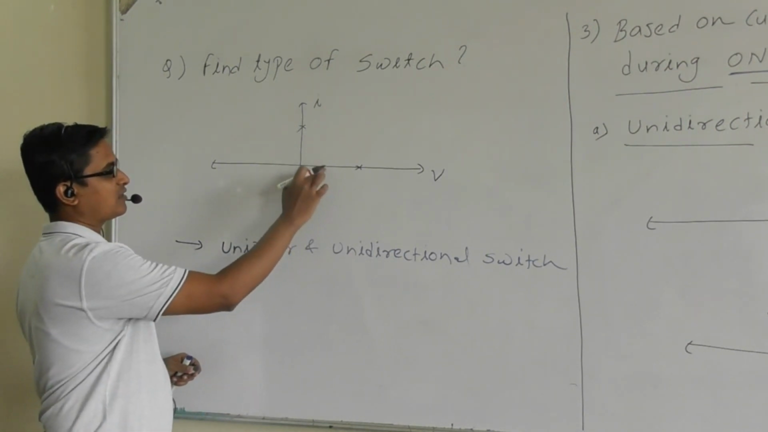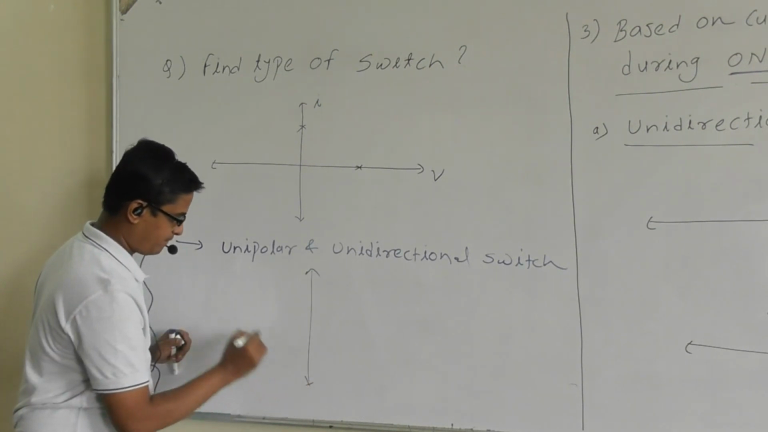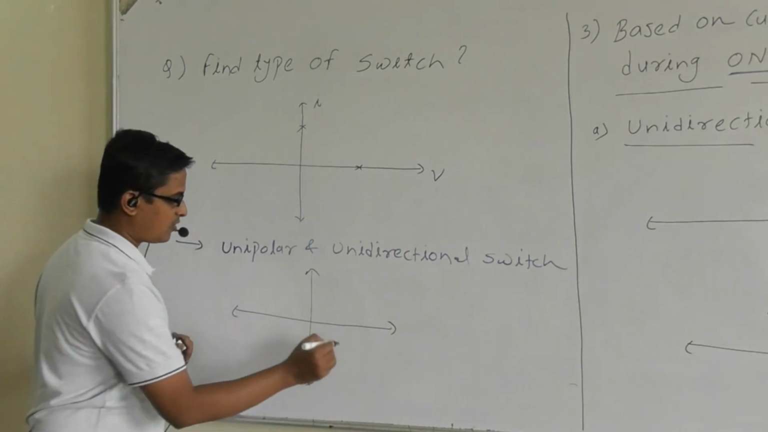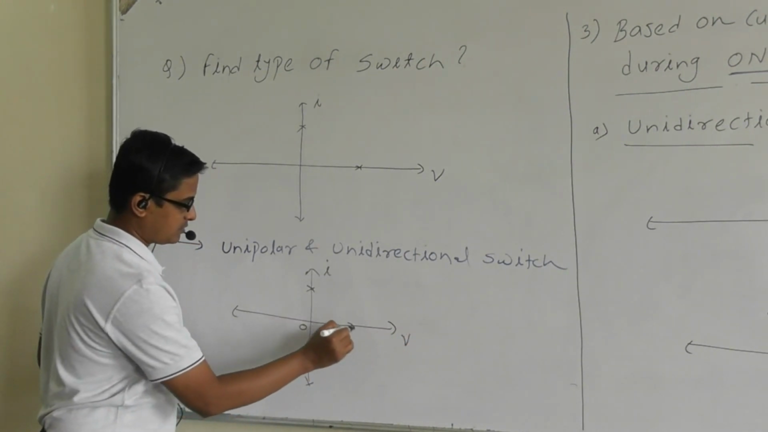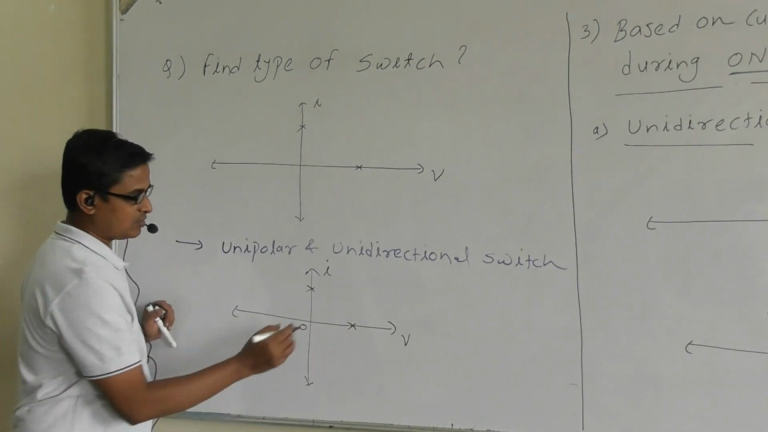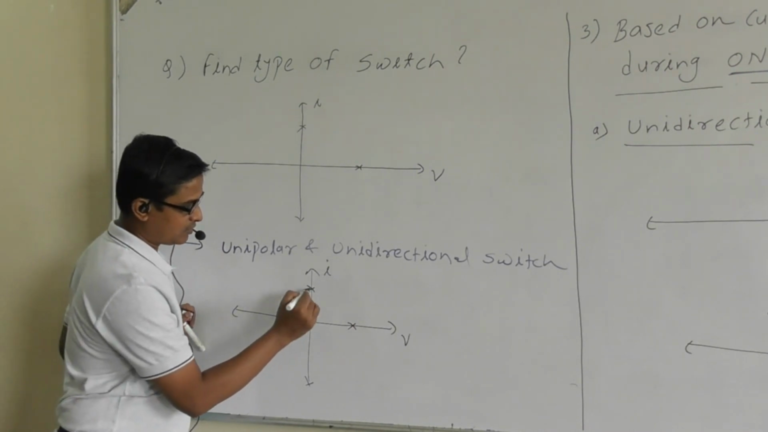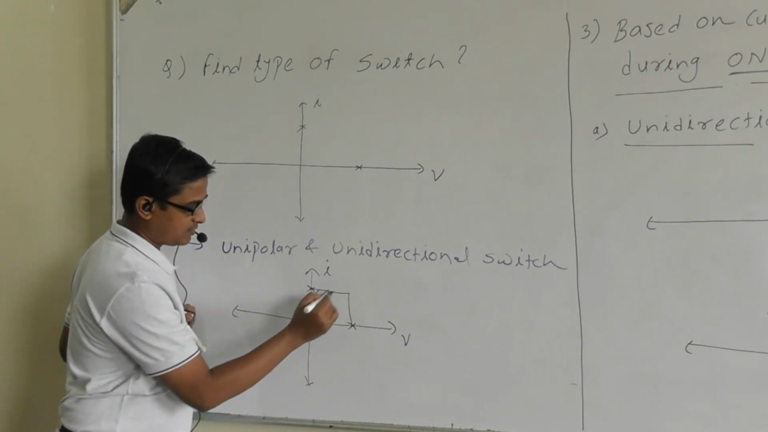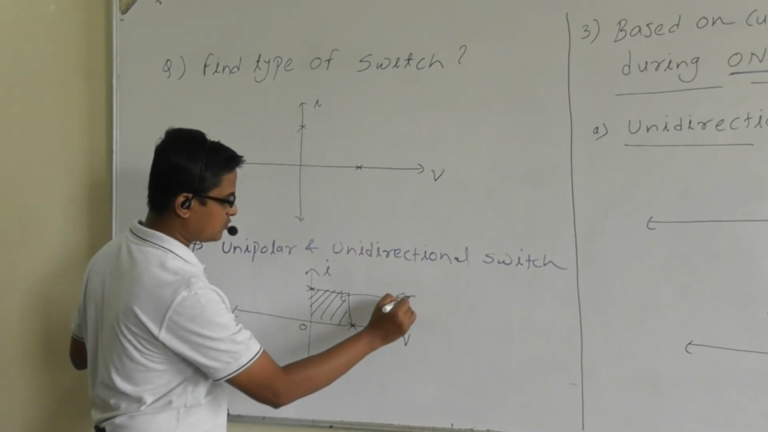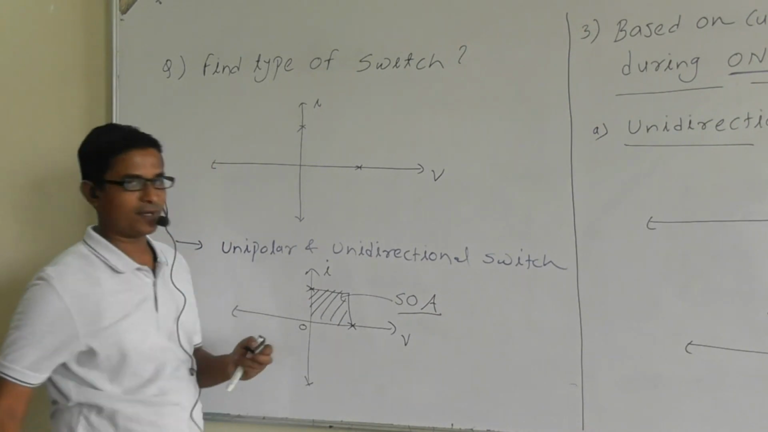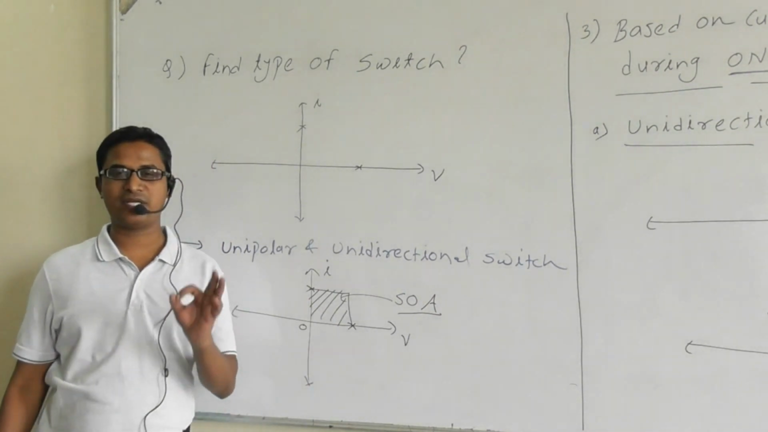Now, suppose we want to draw the SOA, the safer operating area, for this switch. Safer operating area means the operating area of the switch. These are the operating points. This switch is allowing the forward voltage as well as the forward current. So the safer operating area will be like this. This is the SOA, the safer operating area for this switch. Are you getting the point, right?